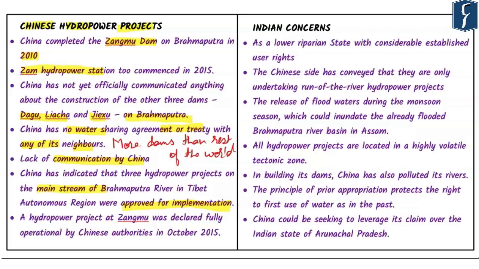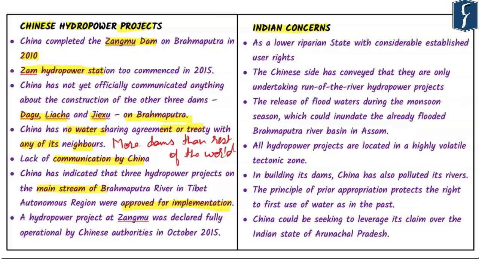So this brings us to the important aspect of what are India's concerns in terms of the kind of dams China has been building in the recent past. As a lower riparian state with considerable established user right to the waters of the trans-border rivers, India carefully monitors all developments on the Brahmaputra River. Government has consistently conveyed its views and concern to Chinese authorities and has urged them to ensure that the interests of downstream states are not harmed by the activities of the upstream area.